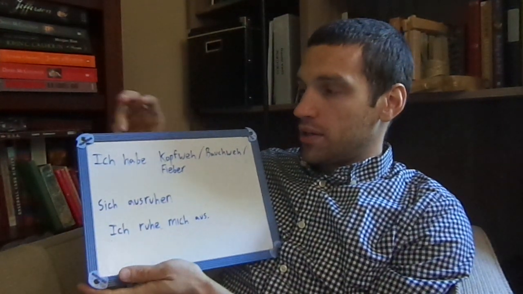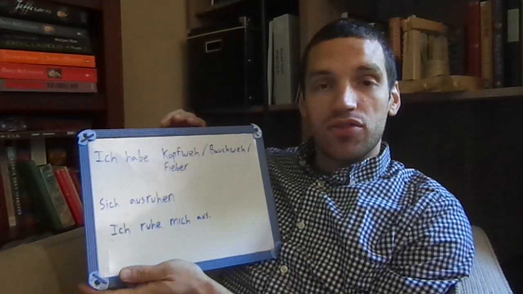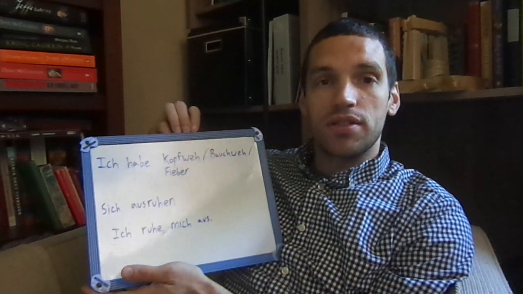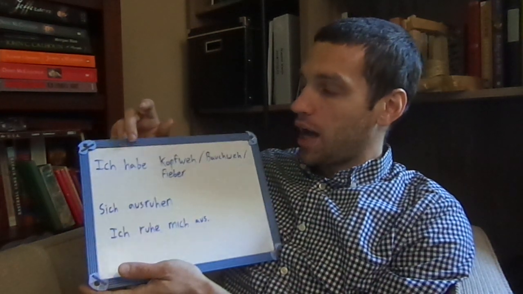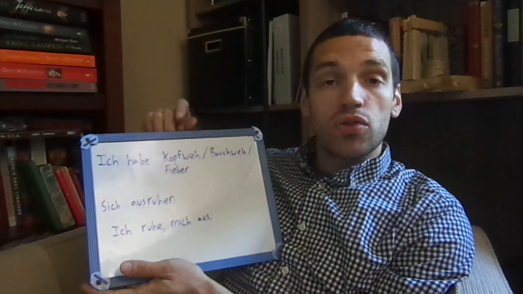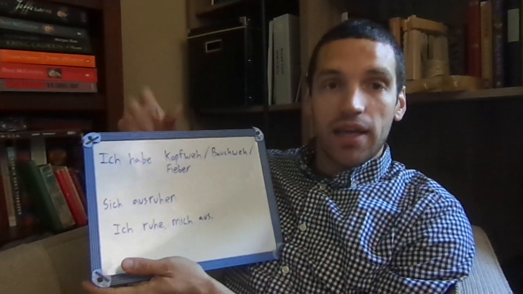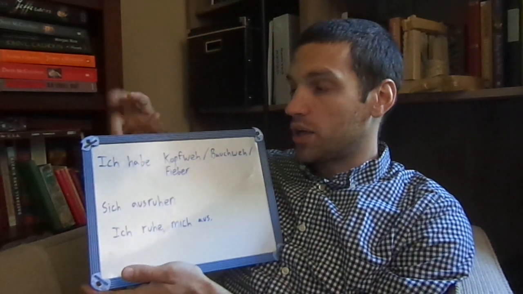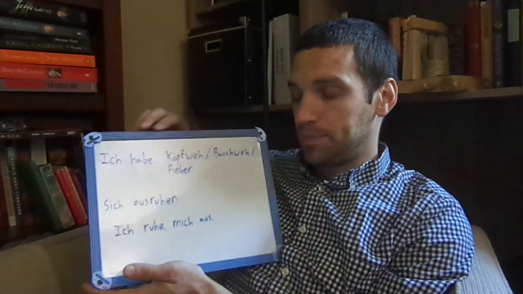A couple things. When we're translating our thoughts from English, sometimes we don't always have the same words. So one of those instances I want to point out here, we just say Ich habe Kopfweh, or Ich habe Bauchweh, Ich habe Fieber. So there's no A in there. Not I have a stomachache, a headache, like we'd say in English, but we just don't have the A there. Ich habe Fieber, Ich habe Kopfweh.